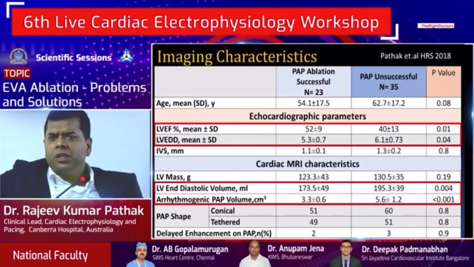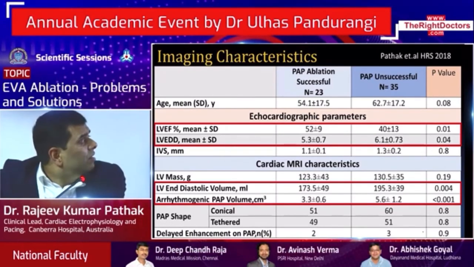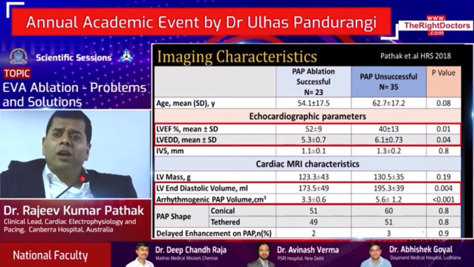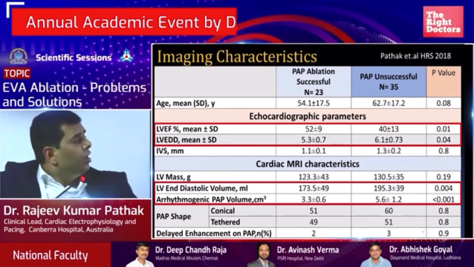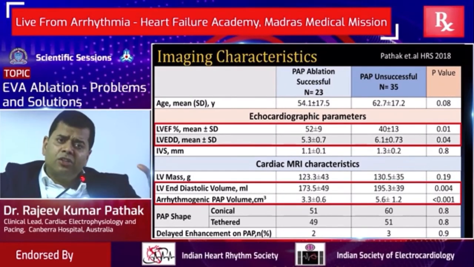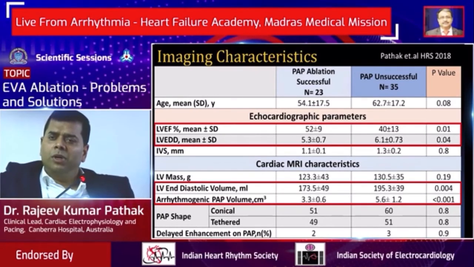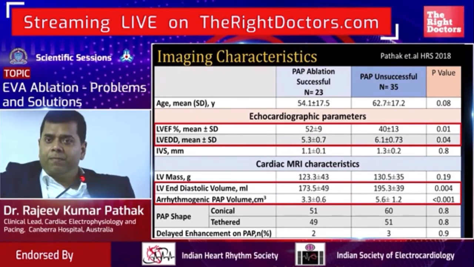Looking at the imaging characteristics from our cohort of patients, we found low ejection fraction and dilatation of the LV were markers of worse outcome. Similarly, in cardiac MRI, we found arrhythmogenic papillary muscle volume was a marker. So if you have a thick, chunky papillary muscle which has scar, of course it makes sense that those are going to be more difficult to eliminate.